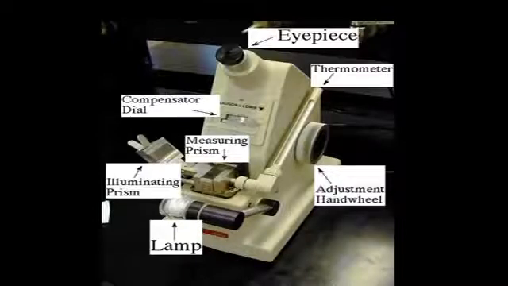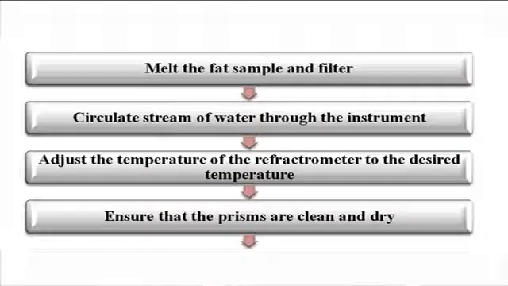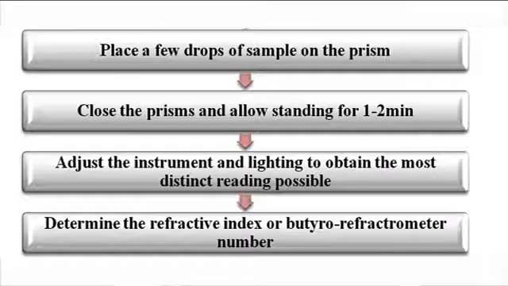Measurement of refractive index of the sample is carried out by means of a suitable refractometer. The procedure for measuring refractive index is: the fat sample has to be melted and filtered, and a stream of water circulated through the instrument. The temperature has to be adjusted and the desired temperature set. The prism should be clean and dry. A few drops of sample have to be put on the prism. The prism has to be closed and allowed to stand for 1 to 2 minutes.